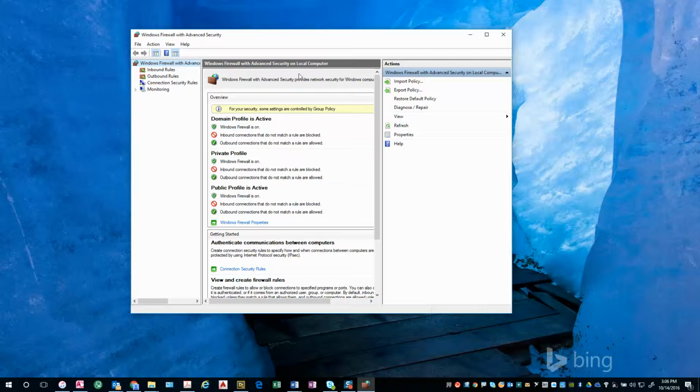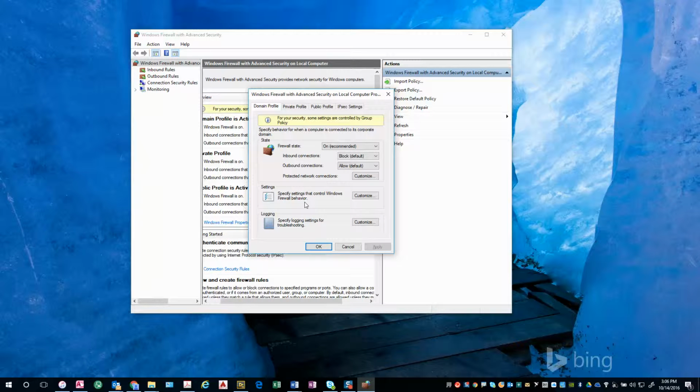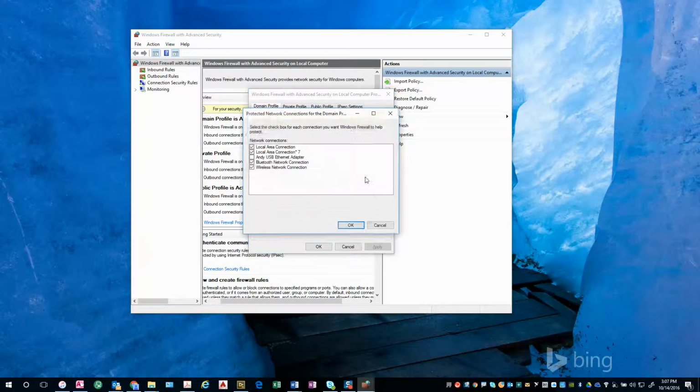In this window, at the bottom here, you're going to see that it says Windows Firewall Properties. You click on Windows Firewall Properties, and what we want to do is a customize connection here for the firewall for the domain profile, the private profile, and the public profile. In each one of these tabs, you want to click on the Customize button here. I already have this pre-selected where the Andy USB Ethernet adapter is deselected.